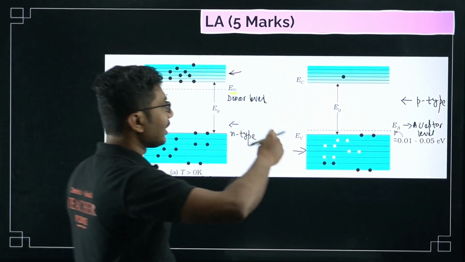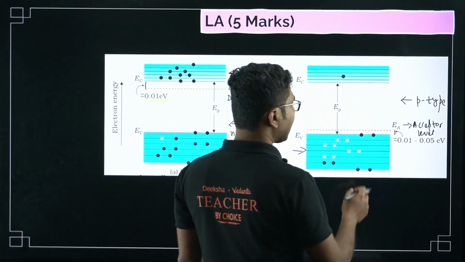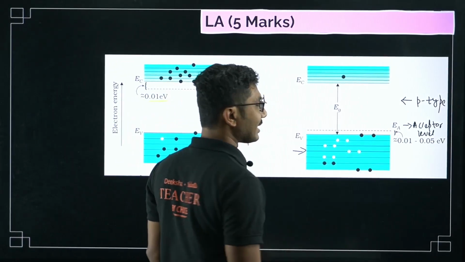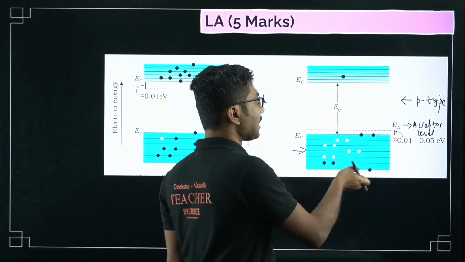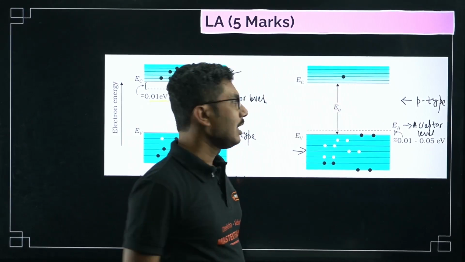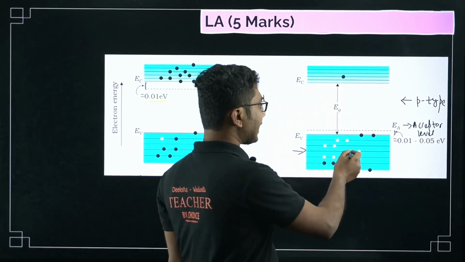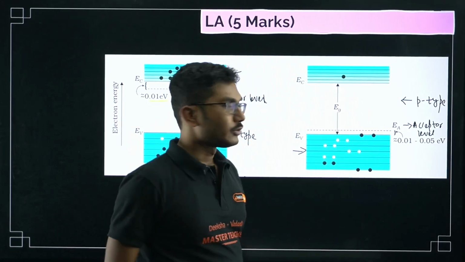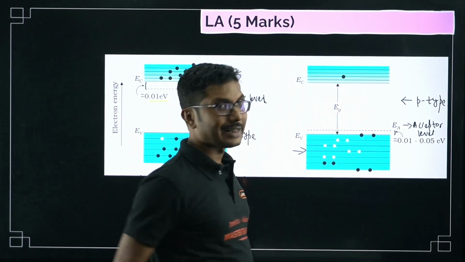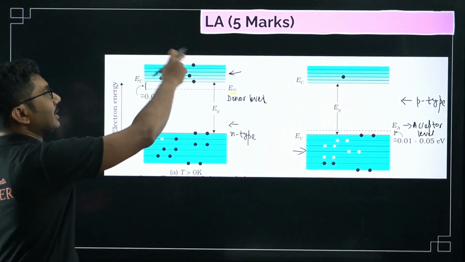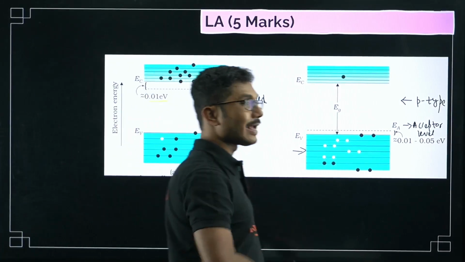Similarly for a P type semiconductor, there is an acceptor level. What is the role of this acceptor level? This acceptor level accepts electrons. Because of that, a lot of holes are created. So these holes conduct the electricity in this case, and in this case these electrons conduct the electricity. Okay, so this is the band diagram.